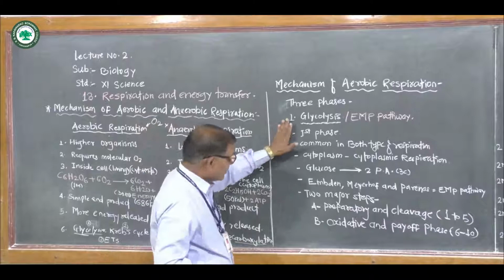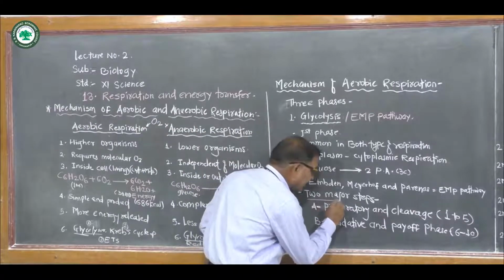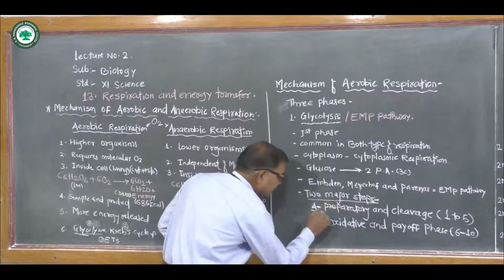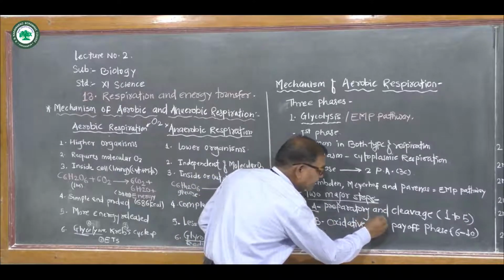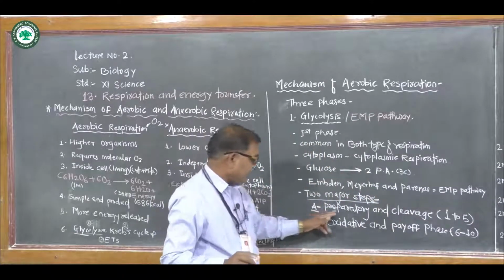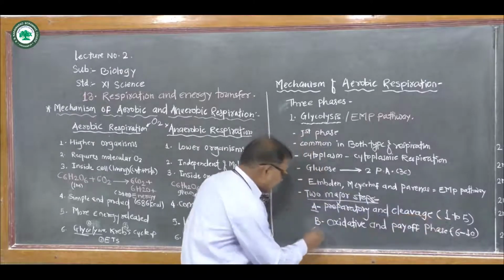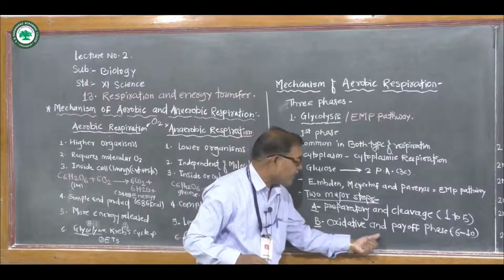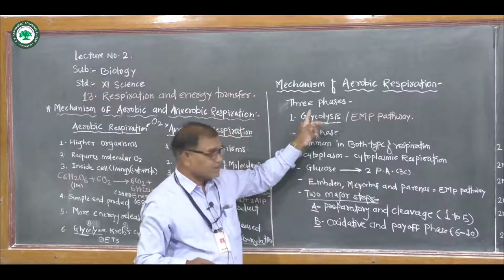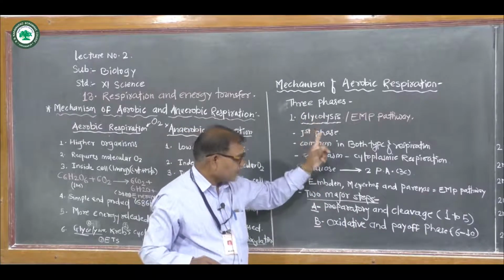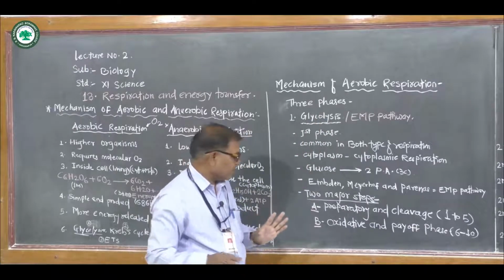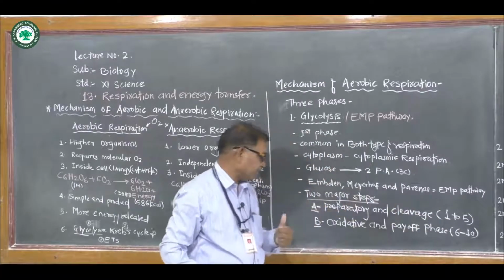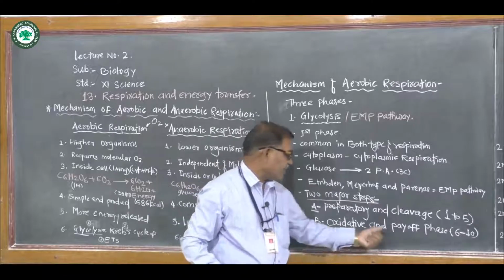Now, this glycolysis is completed in two major steps. The first is called the preparatory phase, or cleavage phase, and the second major phase is the oxidative and payoff phase. Glycolysis involves a total of 10 steps. The preparatory and cleavage phase includes steps 1 to 5, and steps 6 to 10 are the oxidative and payoff phase.